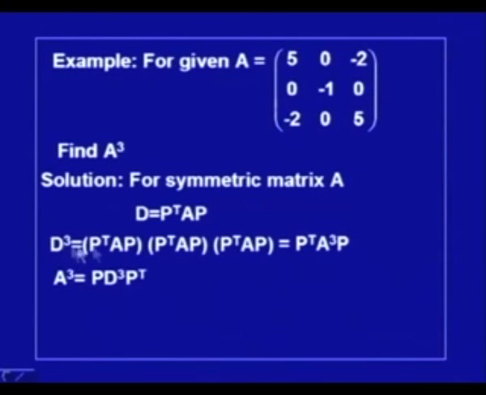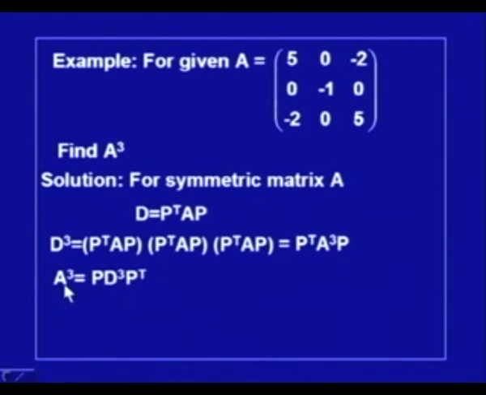From this expression I can write A cube as P times D cube P transpose. That means if I pre-multiply by P and post-multiply by P transpose, then P into P transpose is identity and this P into P transpose is also identity. So, what remains on this side is simply A cube. So, A cube is P D cube P transpose.